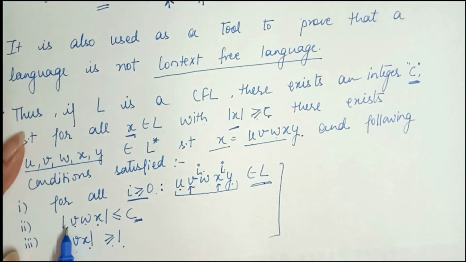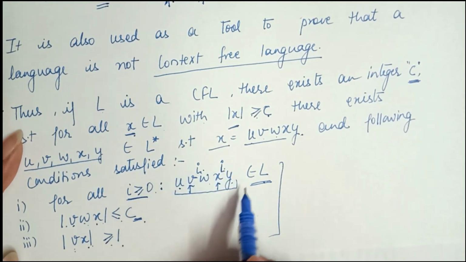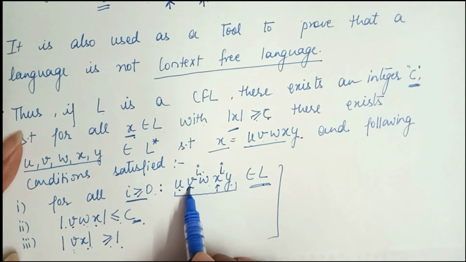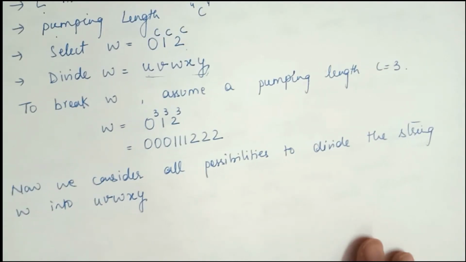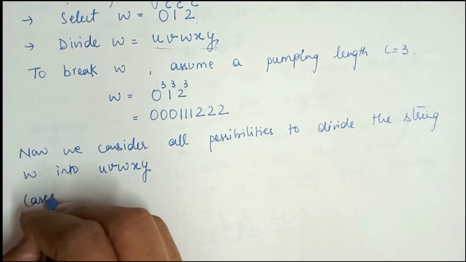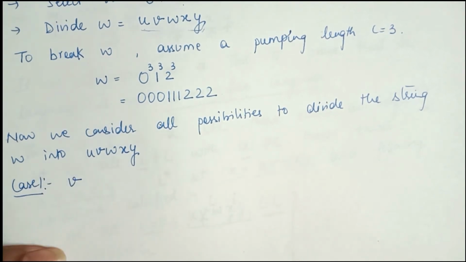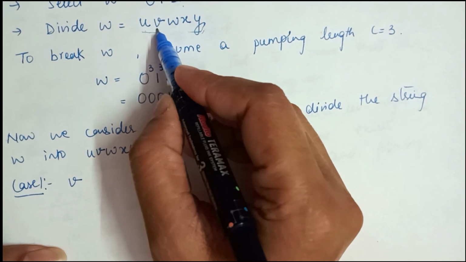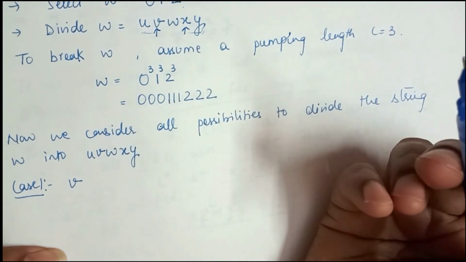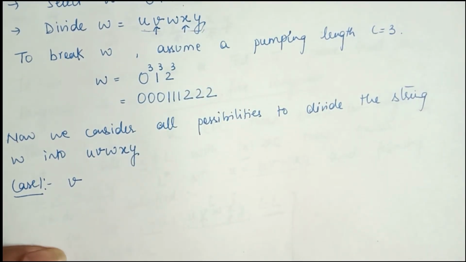The second condition is that the length of V W X is less than or equal to C, and the third condition is that the length of V X is greater than or equal to 1. So for this 5-part string, we only have to raise the second string and the fourth string. First we consider all the possibilities to divide the string W into U, V, W, X, Y. Case 1: V and X only. Why am I taking V and X? Because I have to raise only the second string and the fourth string. So I am taking all the possibilities for V and X only.